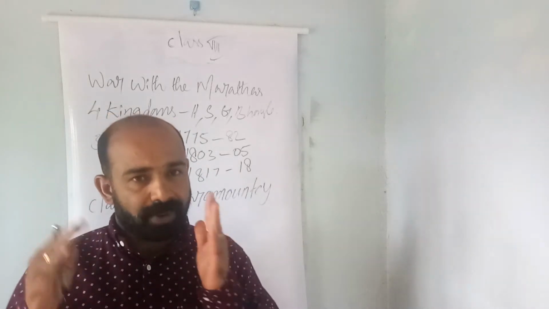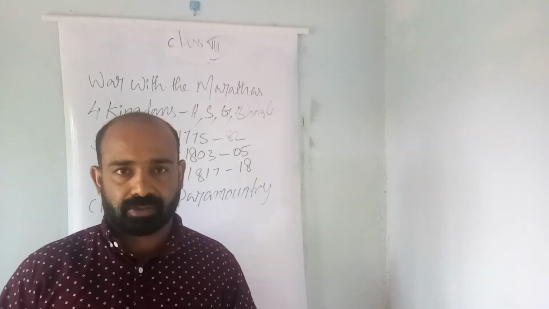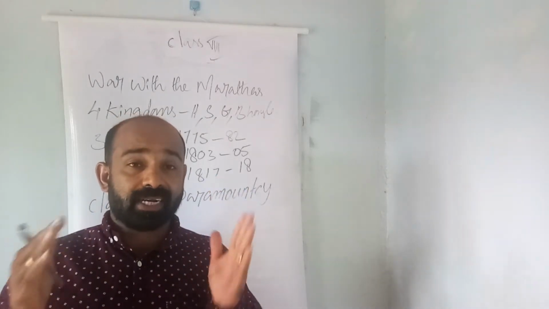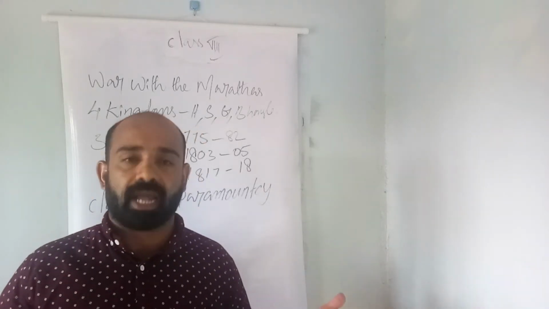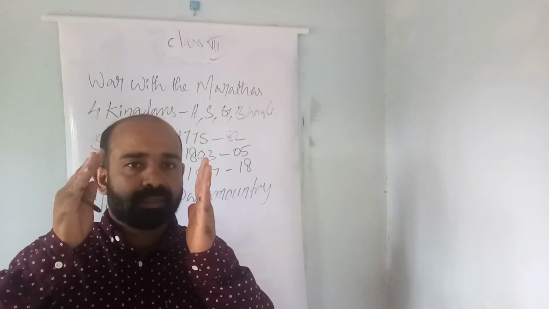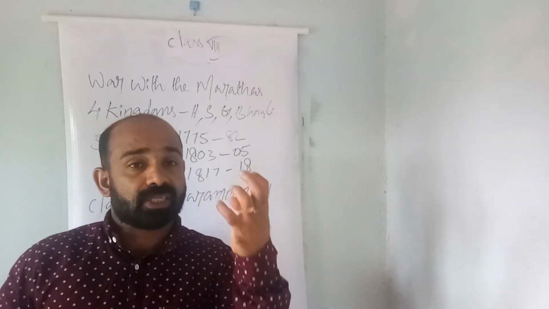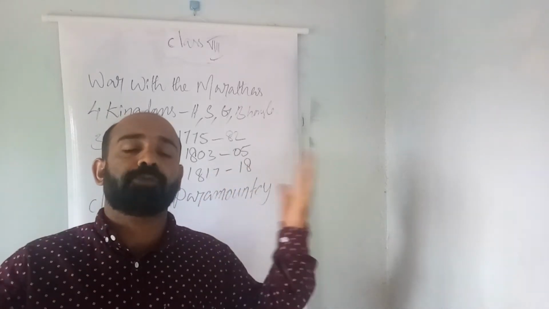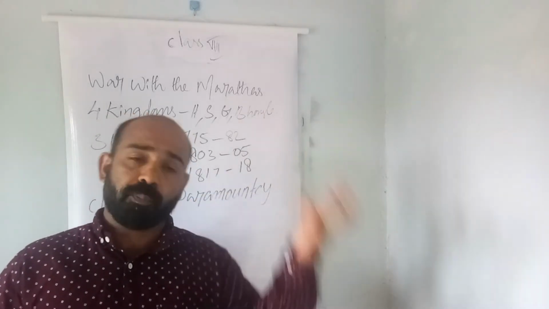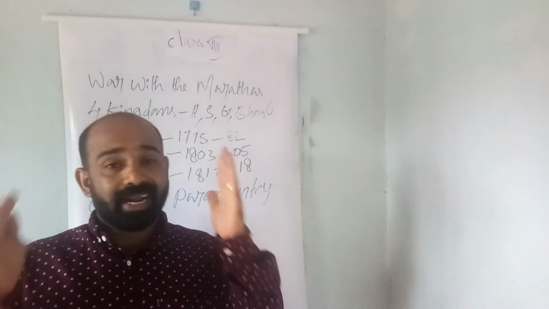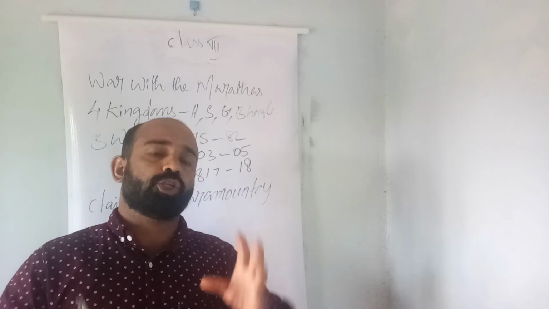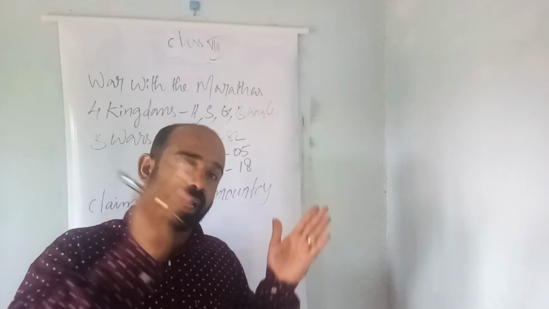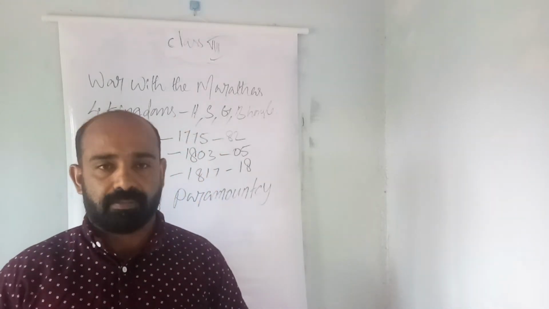This was a particular policy introduced by Lord Hastings. As per this policy, the English company would be able to annex or capture any Indian kingdom at any time. The company declared that its authority and power was absolute, or paramount, supreme. Paramount means supreme. The company's power and authority was supreme over any Indian kingdom, and so the company would be able to annex or capture any Indian kingdom at any time.